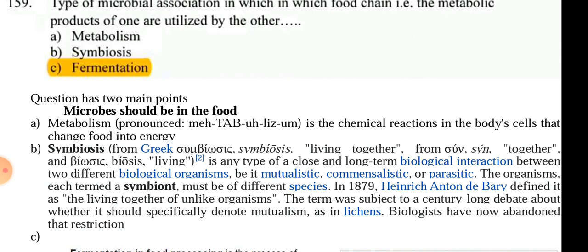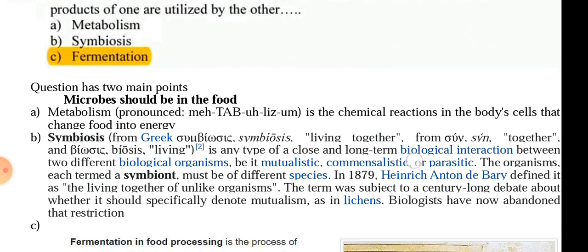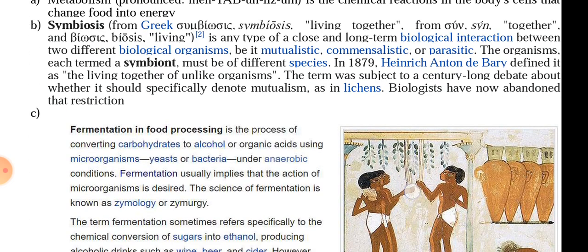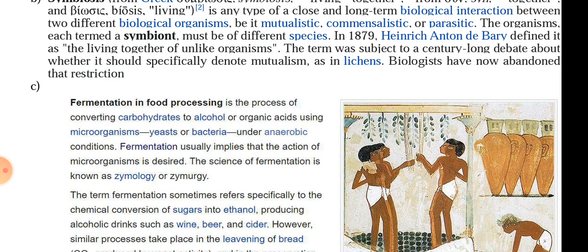Our question's requirement is not that there should be two organisms. The requirement is that there should be two points: the microbe and the food. So it is satisfied in the third option, fermentation in food processing. So the third option will be correct.